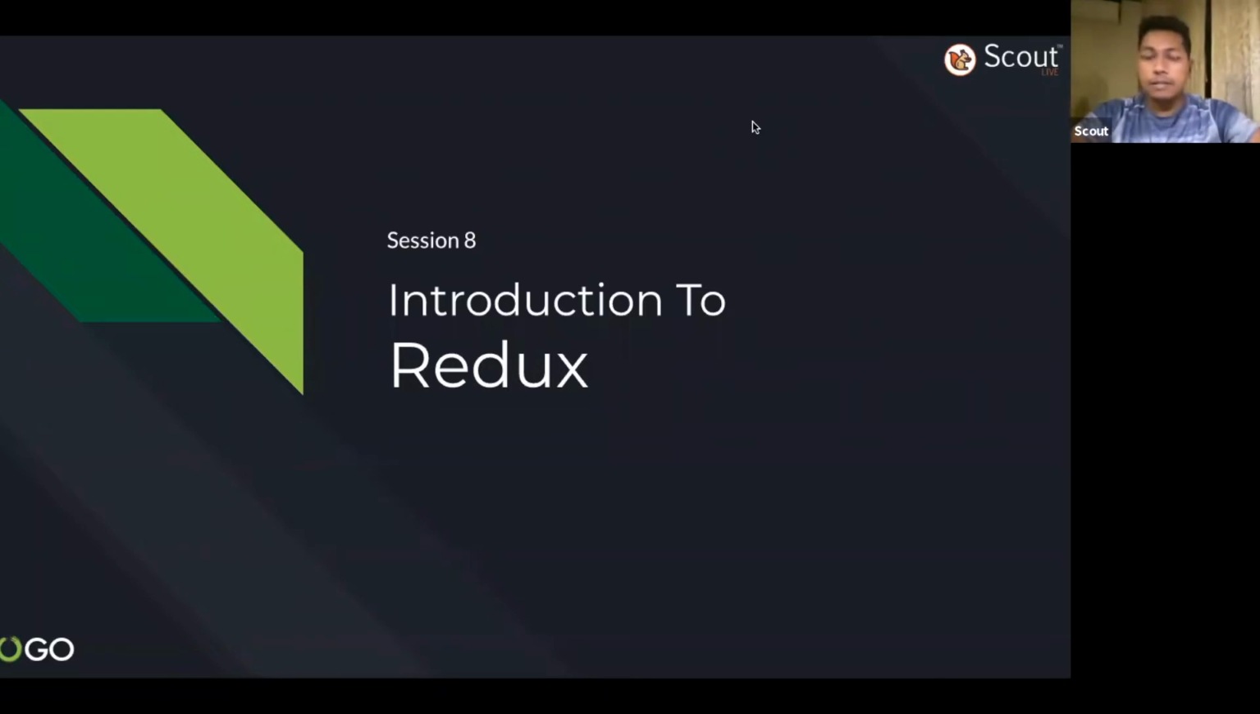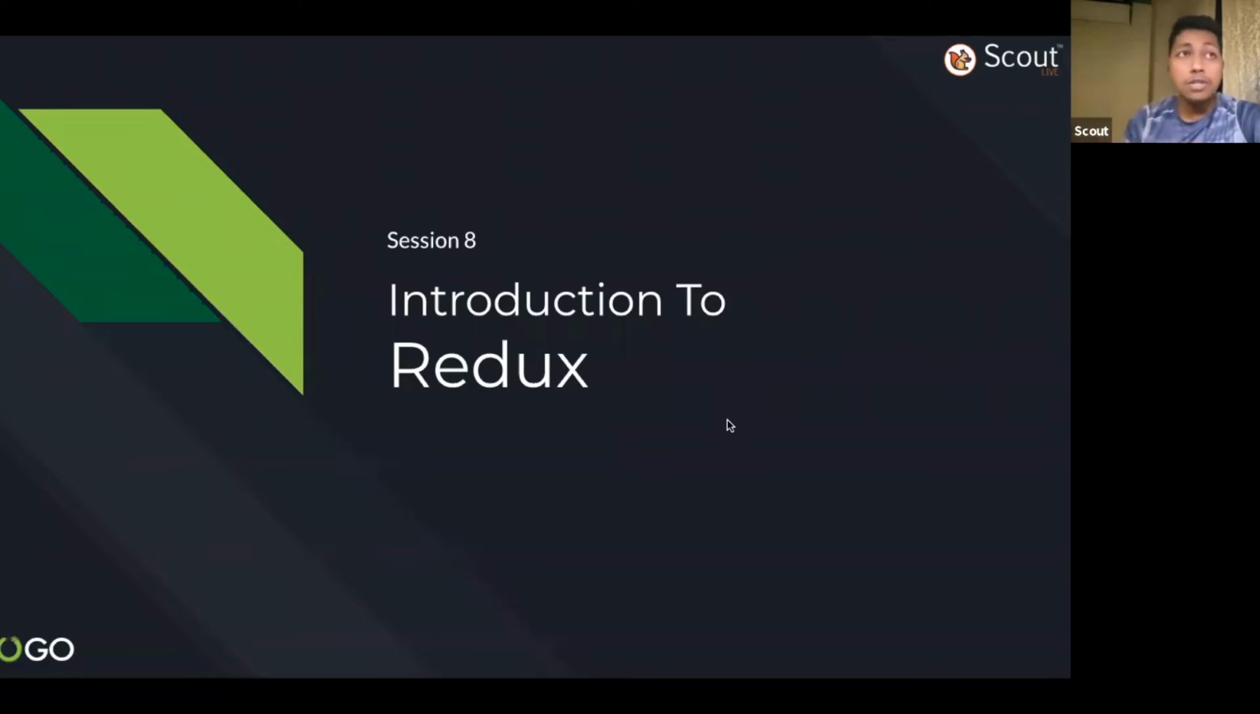So Redux is not going to be an easy one. It is going to be a moderate topic for all of you if you have just started with React. Okay, so that's it. I think that is a brief introduction of Redux. The tone is set for today. Okay, so let's start with the session.